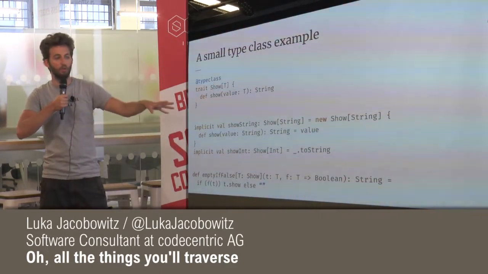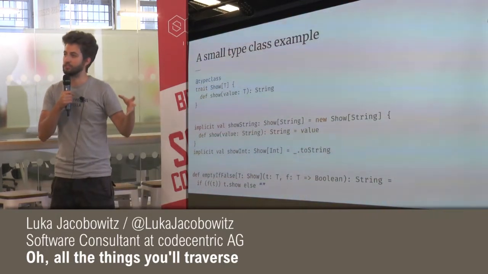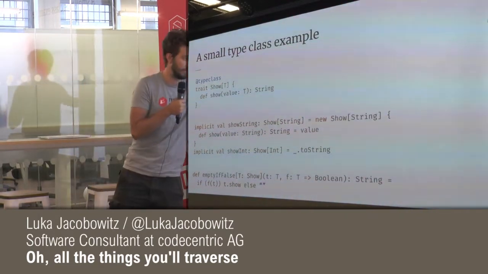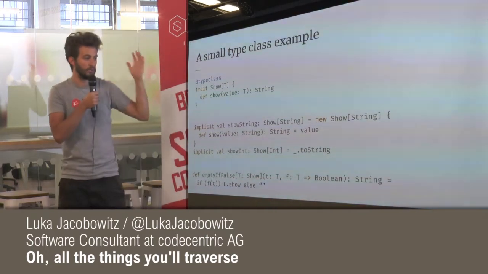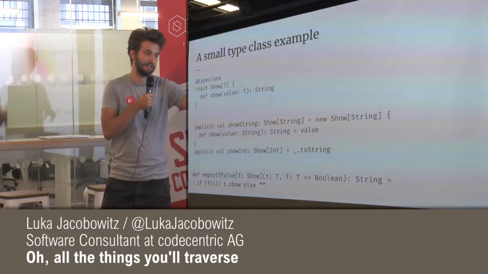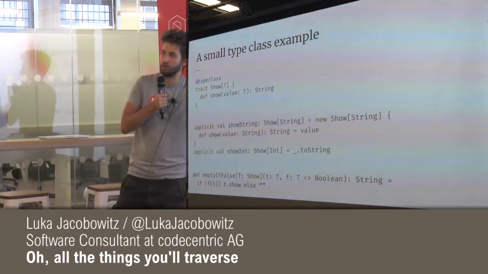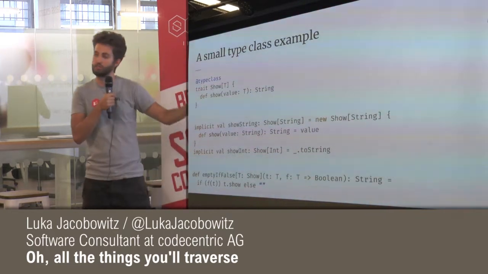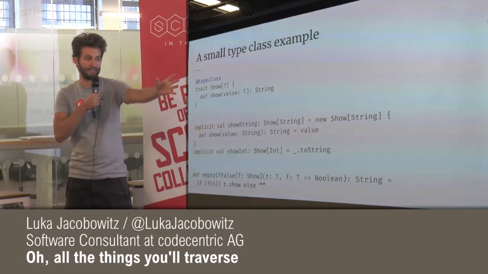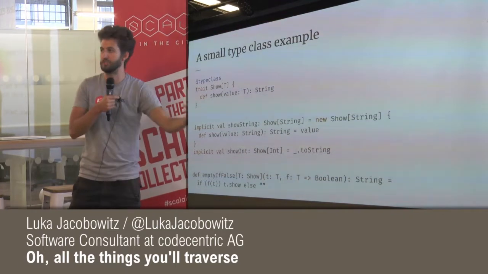But this method will only be able to be called if T has an instance of the Show type class in scope. So if we only have these two implicit values right here, we can only call this with String or Integer as the type T. Then this colon is called the context bound, and it basically desugars to an extra implicit parameter that says, hey, I need a value of type Show of T here.